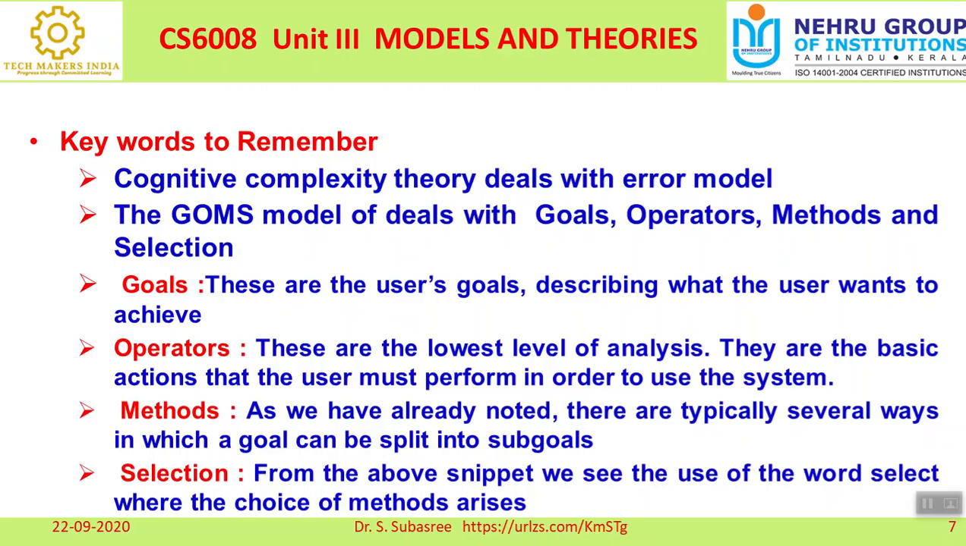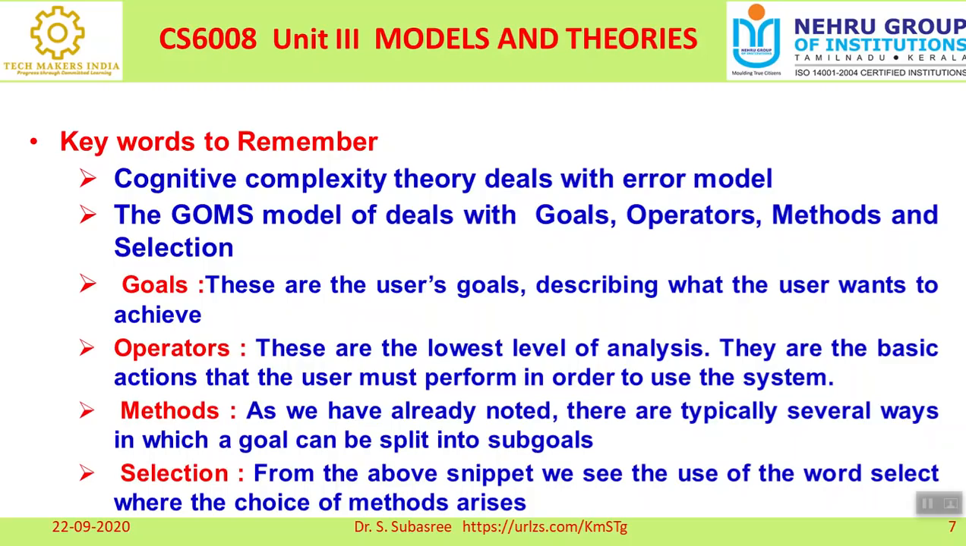So what is the meaning of GOMS? Here G represents goals, O represents operators, M represents methods, and S represents selection. These are the abbreviations. So what are the goals? We know very well what output we want. That is the goal. These are user goals describing what the user wants to achieve. So the output is called the goal.